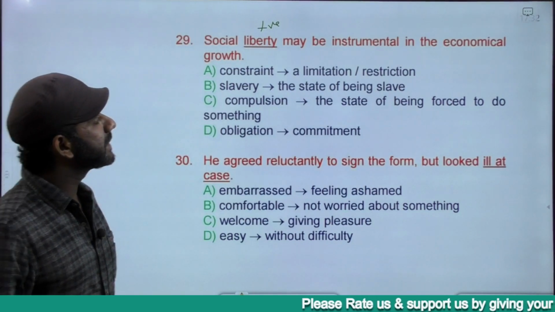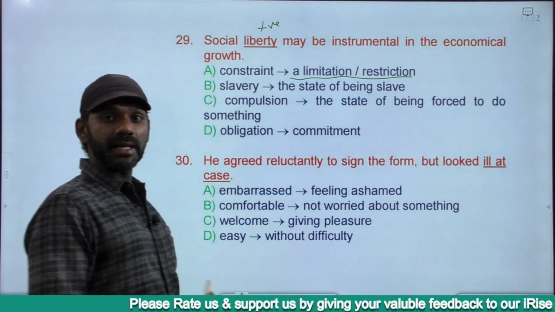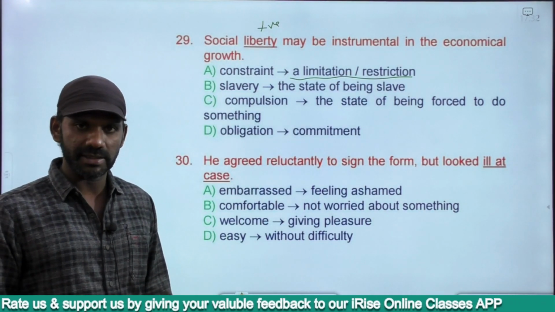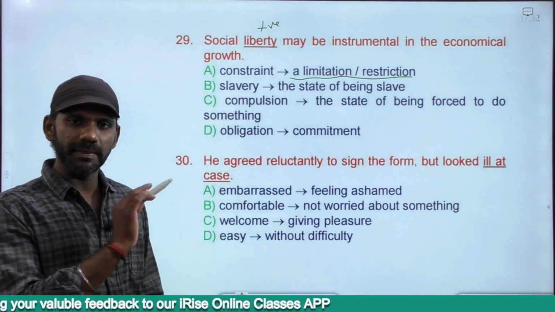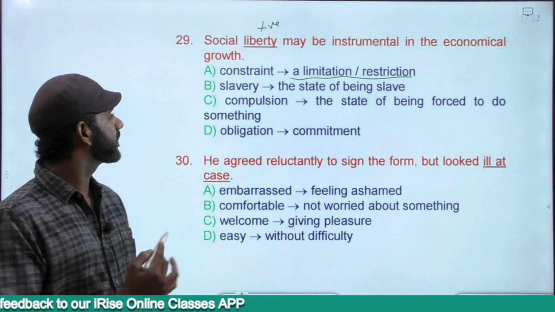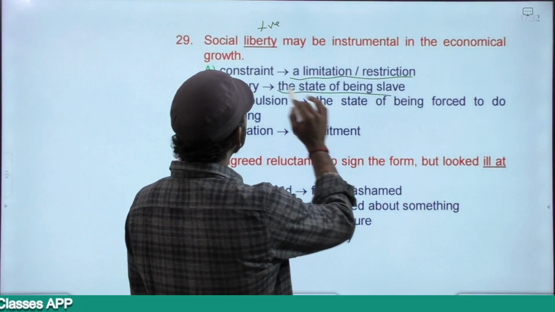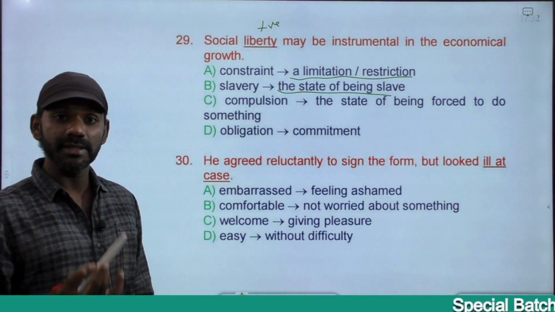Constraint means a limitation or restriction. A limitation or restriction is termed as constraint. Liberty means no restrictions or no constraints. So no restrictions or no limitations. So constraint can be the opposite of liberty. Slavery is a state of being a slave. Now slavery does not fit this context anyway, and the opposite of freedom is not slavery, right?